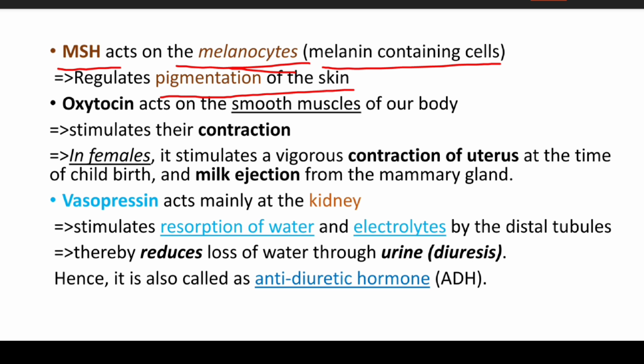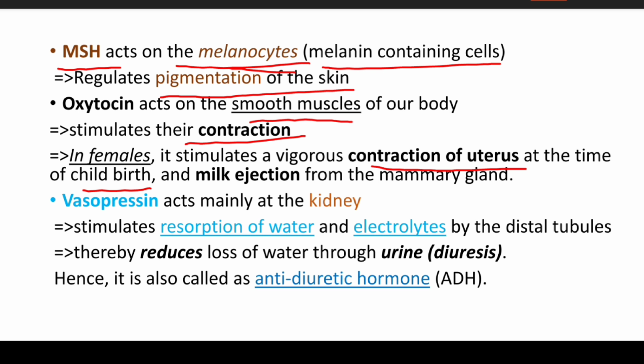Oxytocin acts on the smooth muscles of the body and stimulates their contraction. For example, in females it stimulates vigorous contractions of the uterus at the time of childbirth and milk ejection from the mammary glands.